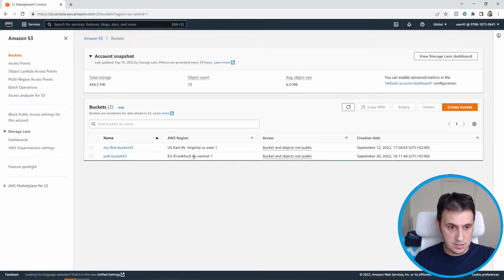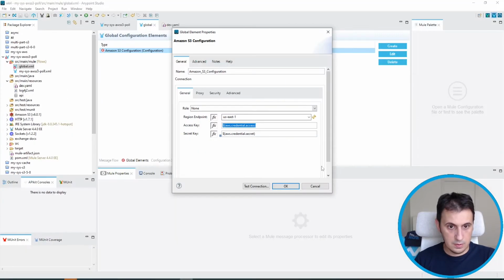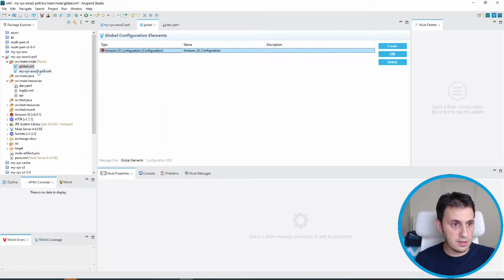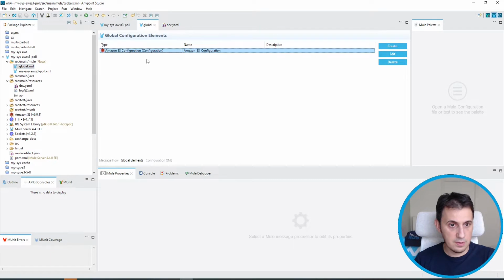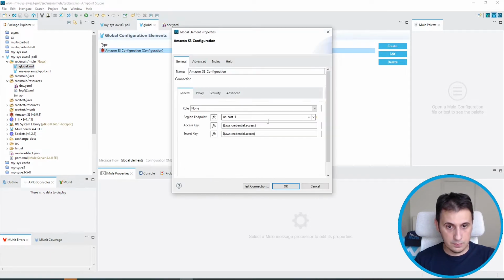The region is EU Central. I don't put the region here, I just use this variable. Okay, perfect. So AWS credential region.